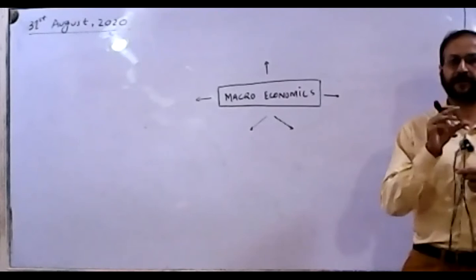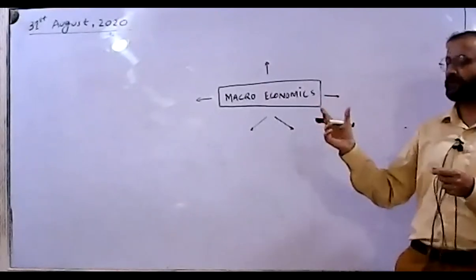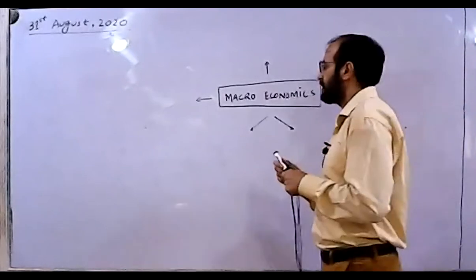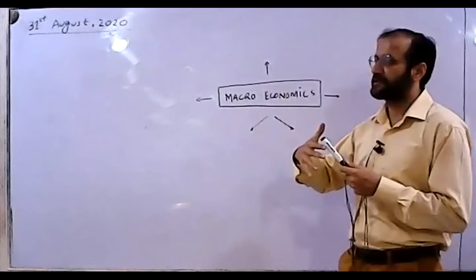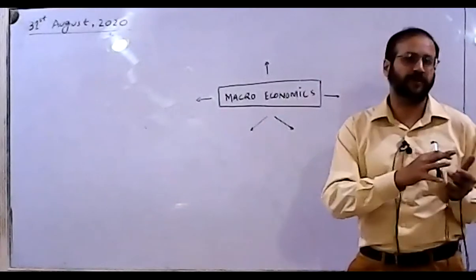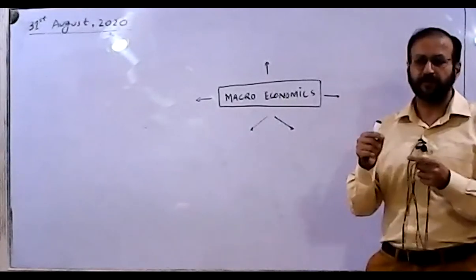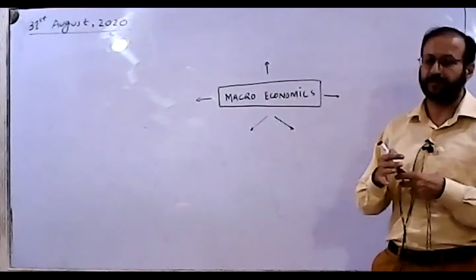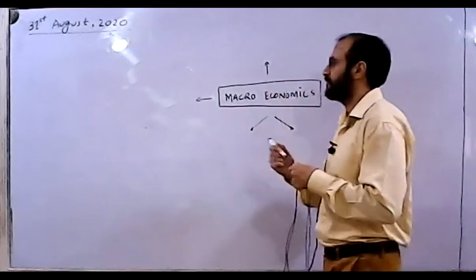So let's highlight what those big problems are. When we talk about macroeconomics, we can either start with its problems or with its objectives. If we talk from the aims or objectives point of view, macroeconomics is all about looking into